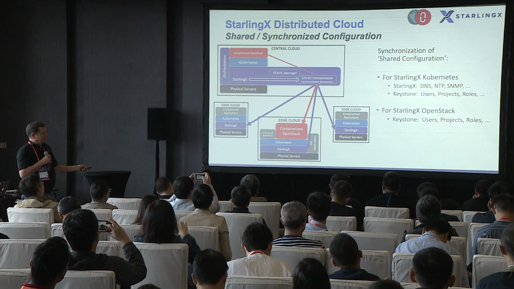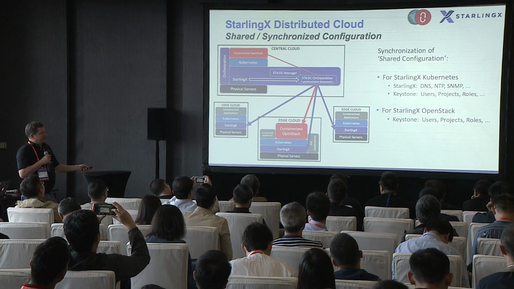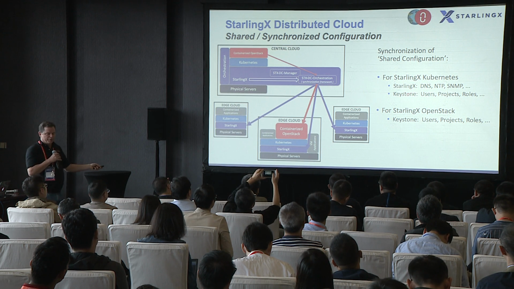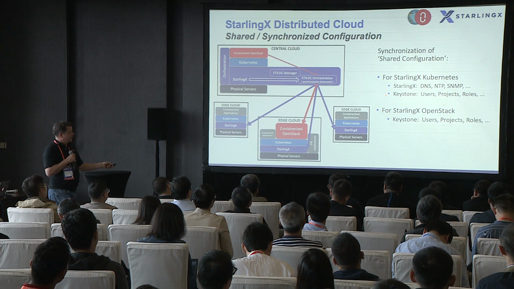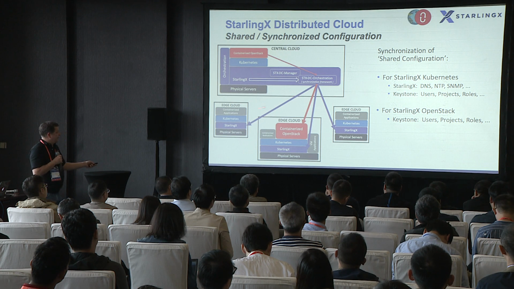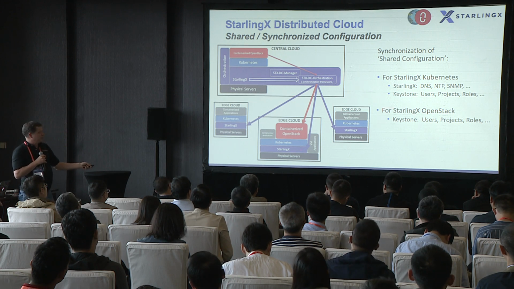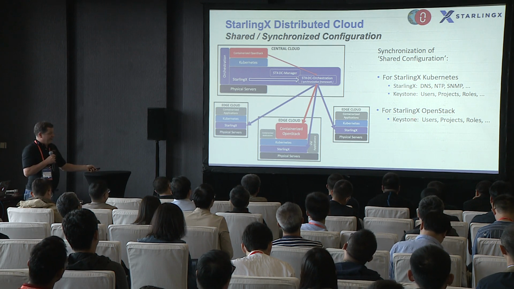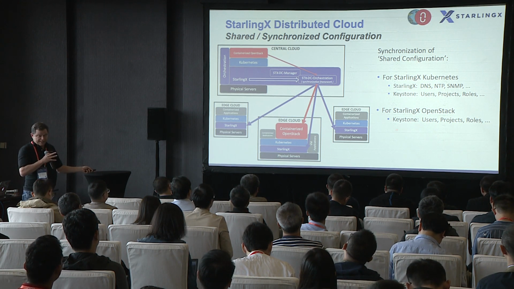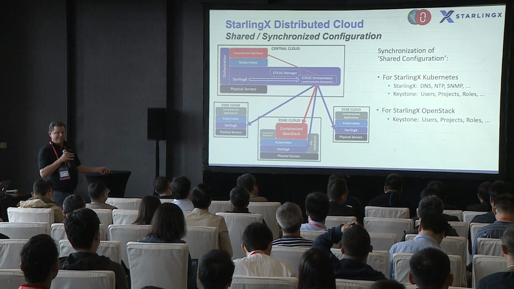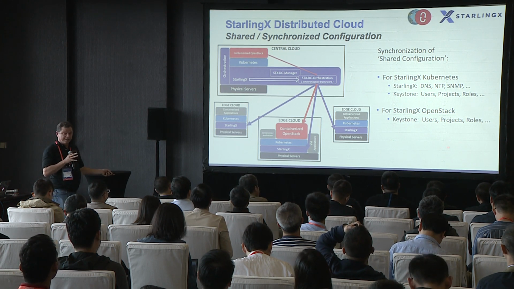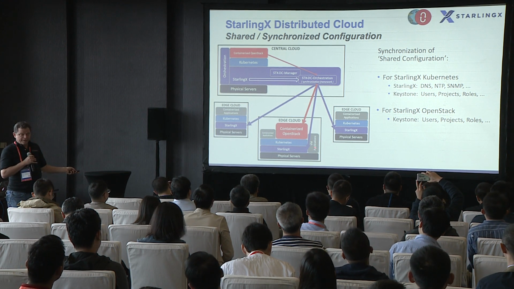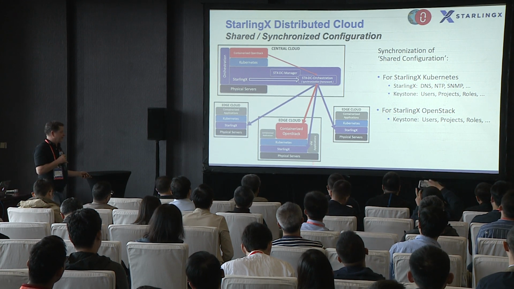and we have an instance of Keystone in the platform layer providing authentication for StarlingX and some of the Kubernetes components. And all that data gets synchronized to all the edge clouds because the Kubernetes StarlingX layer is on all the edge clouds. But for the OpenStack layer, there's an instance of Keystone containerized in that solution, providing authentication for all the OpenStack services, and that's synchronized as well, but only synchronized to edge clouds running the containerized OpenStack.